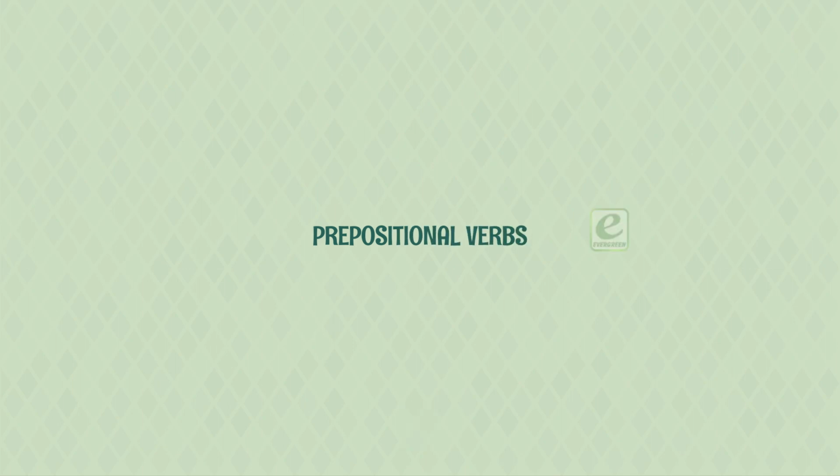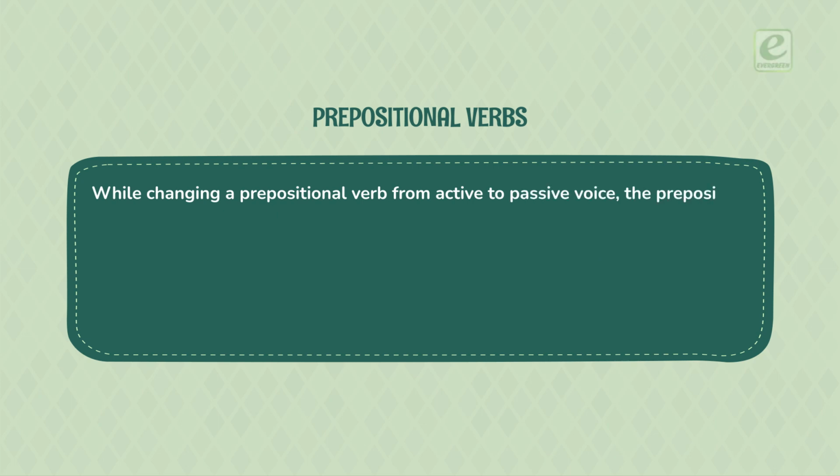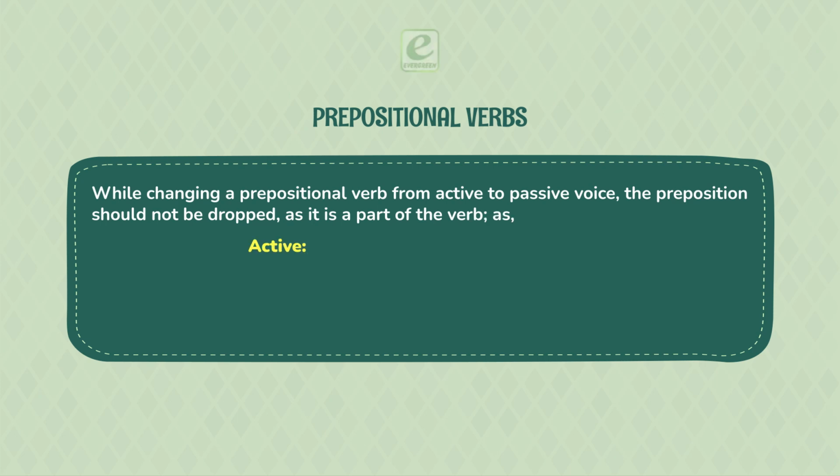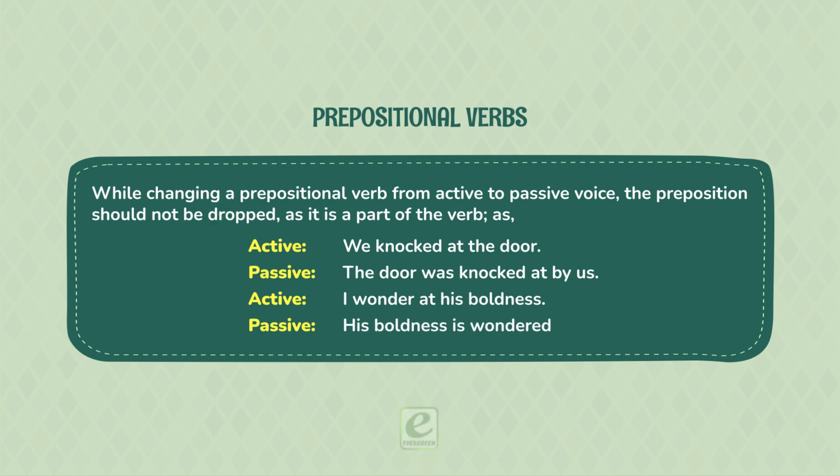Prepositional verbs. While changing a prepositional verb from active to passive voice, the preposition should not be dropped as it is a part of the verb, as: Active: we knocked at the door. Passive: the door was knocked at by us. Active: I wonder at his boldness. Passive: his boldness is wondered at by me.